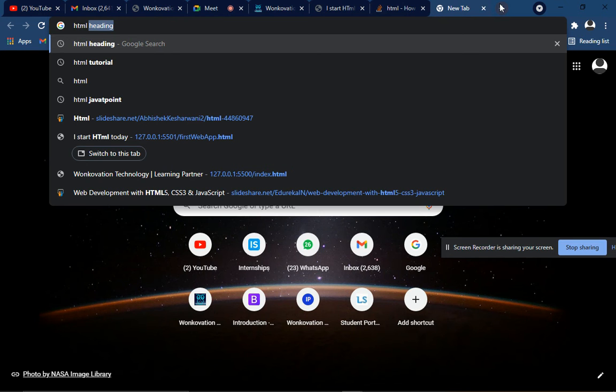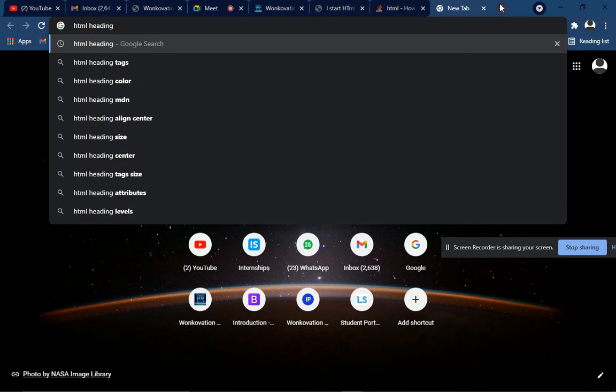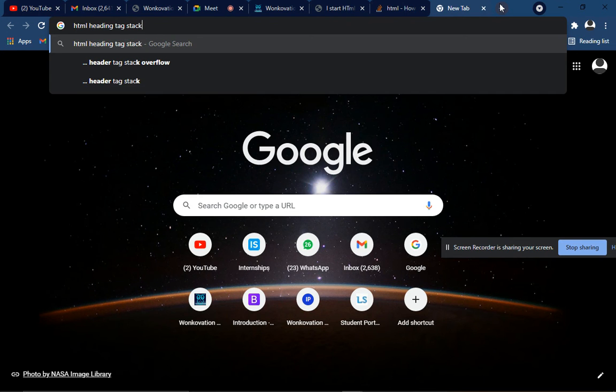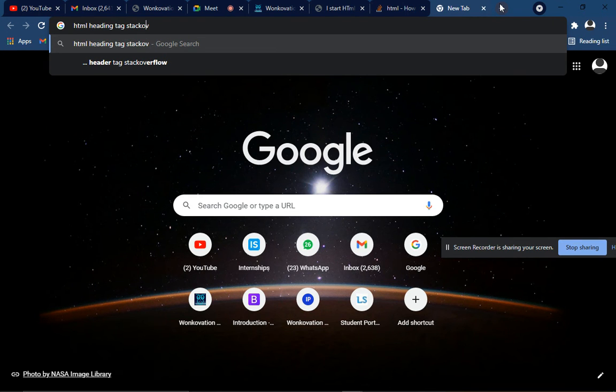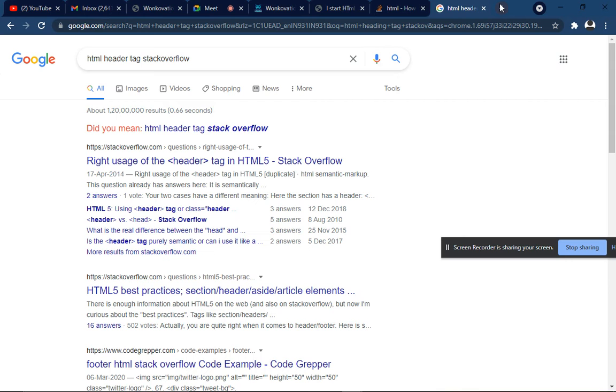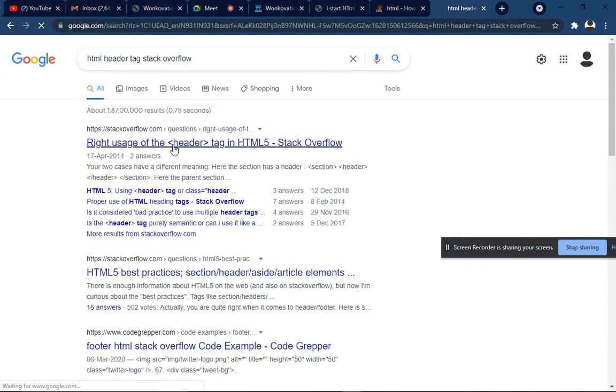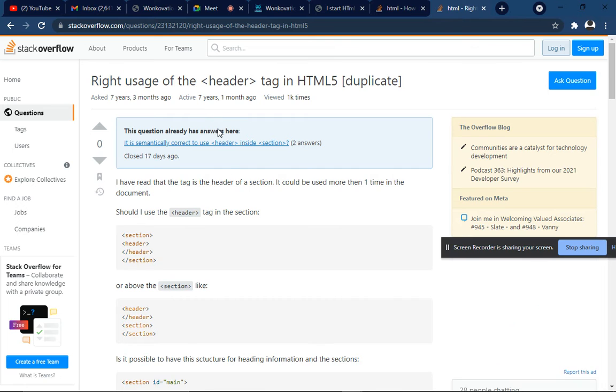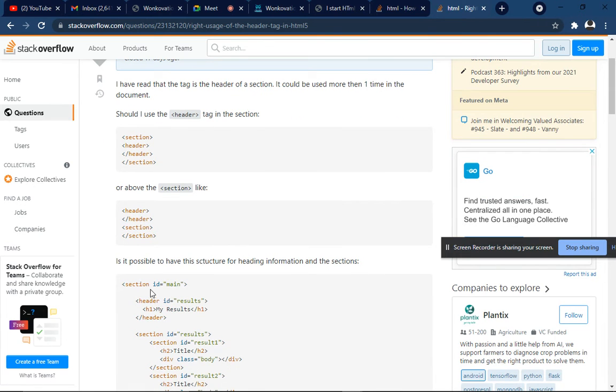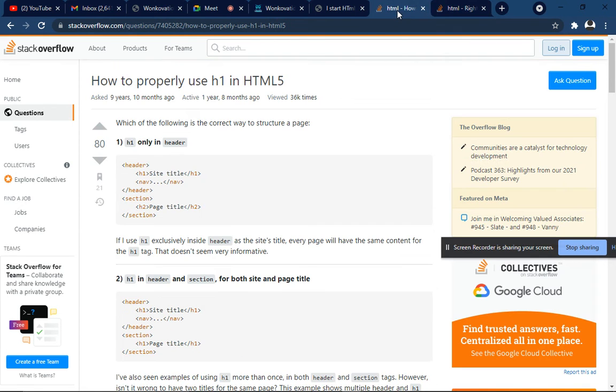HTML heading tag, Stack Overflow. Stack Overflow is basically about data, you can see the data structure topic. Stack is a data structure topic, it is advanced. You can see that here they don't need any cookies, because I accepted all these cookies when I first visited this site.